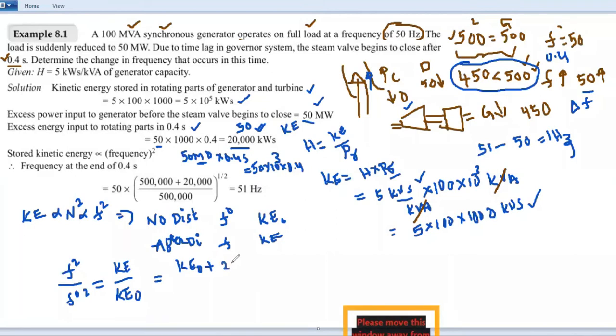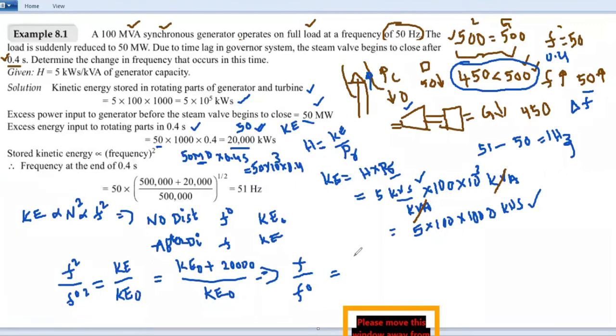Then you write here 20,000. It is a new kinetic energy, and initial we have KE naught. It is the initial kinetic energy when the system is operating at 50 Hz. From this condition, we can write F by F naught equal to this KE by KE naught. It is the initial kinetic energy, given by 5 into 10 power 5 kW seconds.